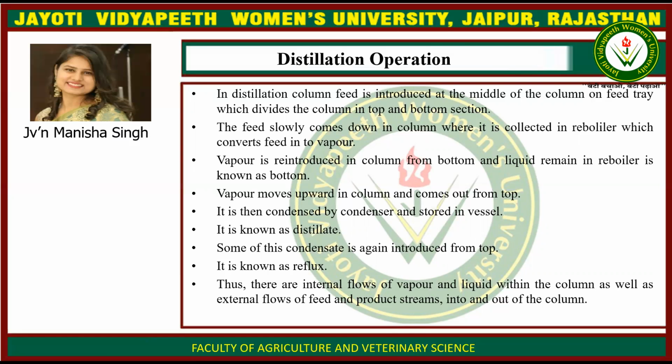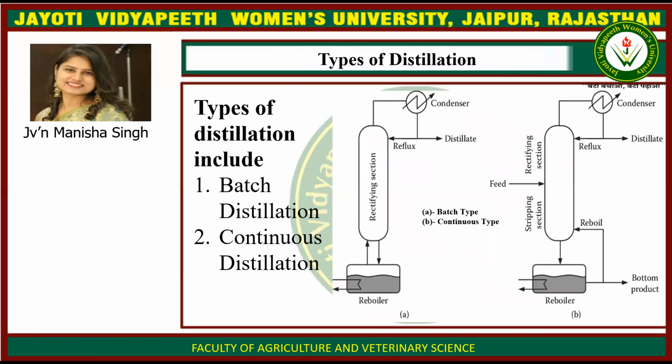Some of this condensate is again introduced from the top and it is known as reflux. Thus, there are internal flows of vapor and liquids within the column as well as external flows of feed and product streams into and out of the column. Then types of distillation include batch distillation and continuous distillation.